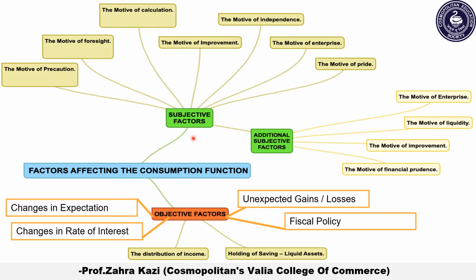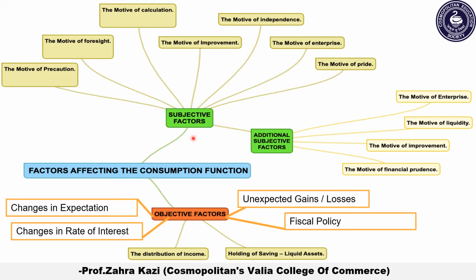The subjective factors are those factors that relate to psychological characteristics of human beings, that is the human nature, the social institutions, the different types of social practices. These are likely to remain more or less stable during the short period.